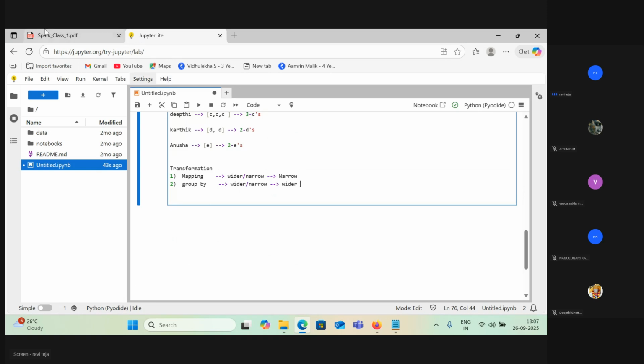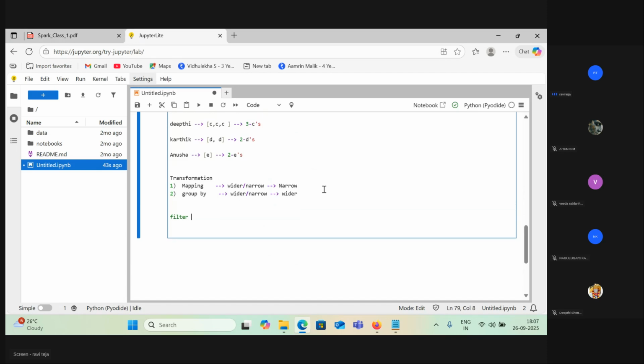You already understand that. Now let's come to filter. Filter means you need to eliminate something based on some condition. Say I need alphabets till D. Let's go with till C. That means you can have A, B, C in your output.